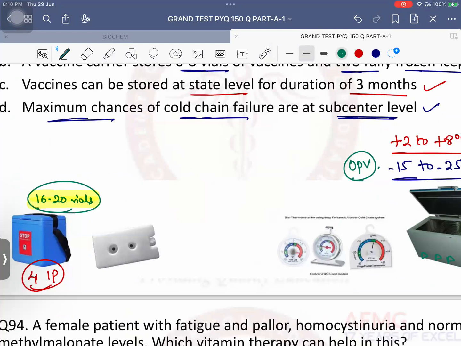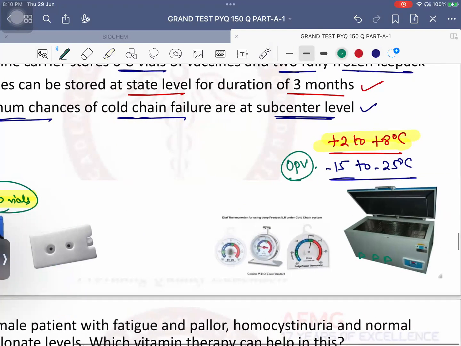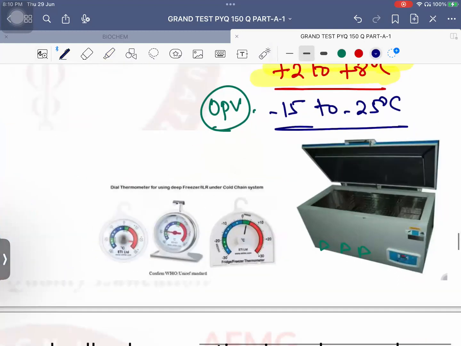The cold chain temperature is +2 to +8 most of the times. Important: the ice-lined refrigerator can work without electricity for a maximum of 5 days. Okay, every day it requires a minimum of how many hours of electricity to work? 8 hours of electricity. Who measures the temperature? Who monitors the temperature? Health assistant. The healthcare worker at the PHC. How many times a day? Twice a day. And it is done with the help of a thermometer known as the dial thermometer. Previous year question, image based. No issues with this anybody? That's important to be remembered.